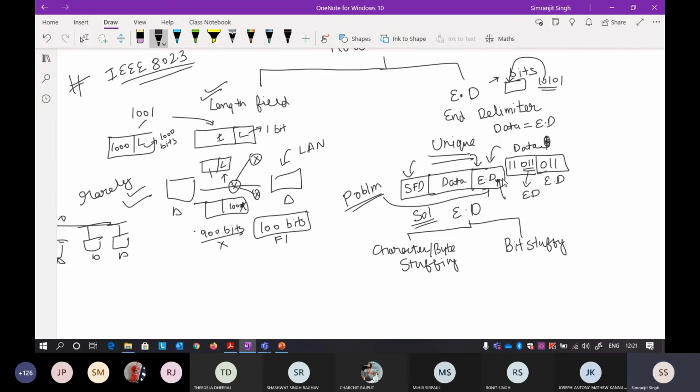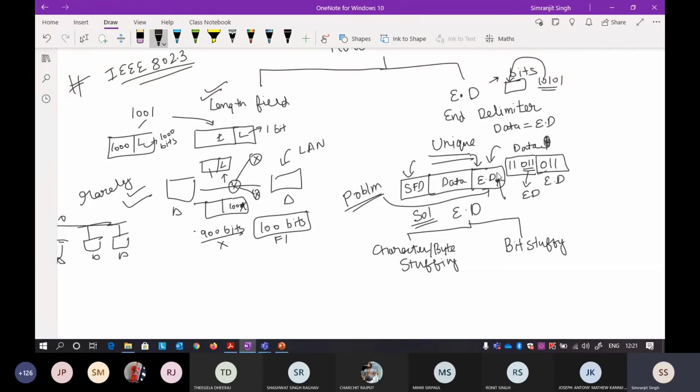So everything will be changed. There is no data that will come after that particular packet. If you read this particular end delimiter wrong, everything will be messed up, so you will not be able to divide it into correct frames. That is a problem with the communication.